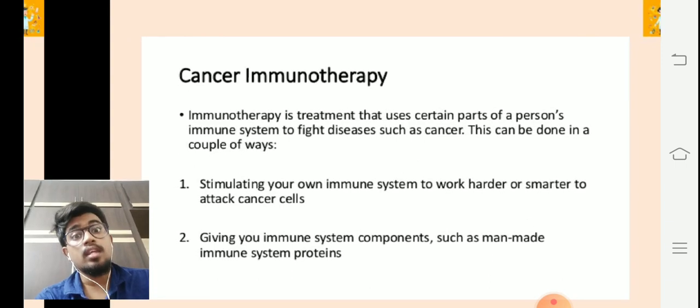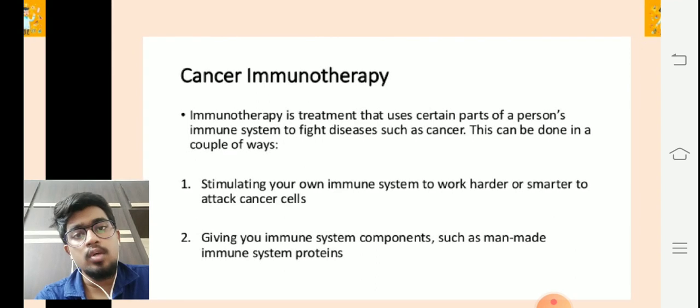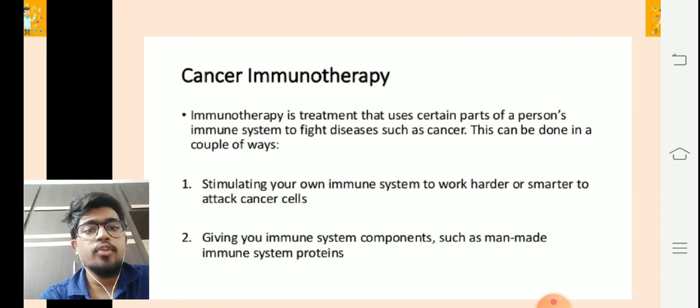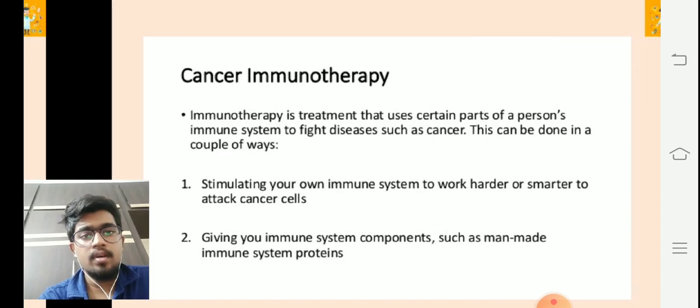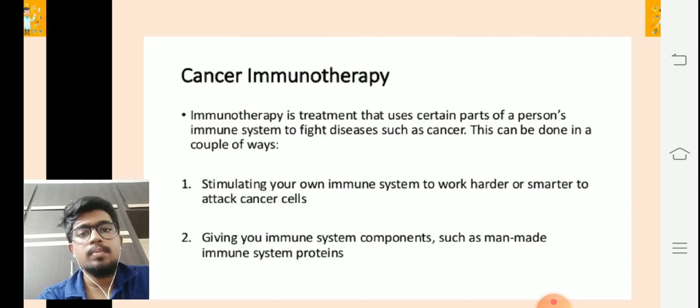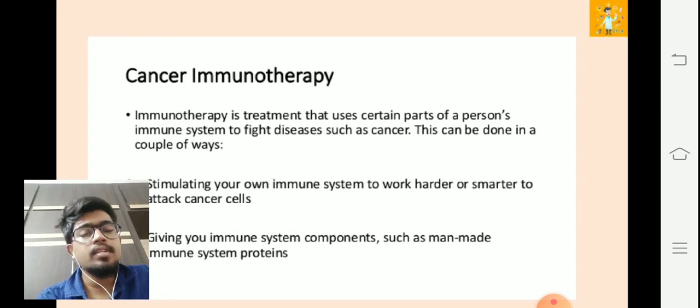Giving you immune system components such as man-made immune system proteins is another way. If you produce those proteins synthetically in a lab, that is another way. And stimulating your own system to work harder or smarter to attack cancer cells is one of the easiest methods which people adopt. So these are the two kinds of immunotherapies people are using.